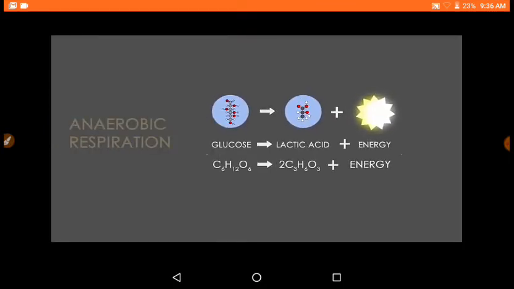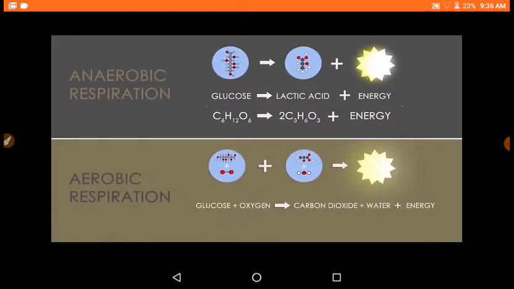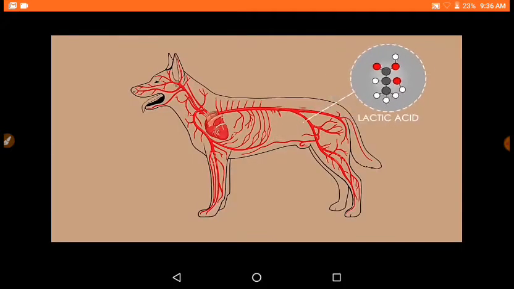See how it differs from aerobic respiration. There is no oxygen involved in anaerobic respiration. Also, less energy is released. This is because the glucose is only partially broken down, so it is less efficient than aerobic respiration. The glucose is broken down into lactic acid and energy.